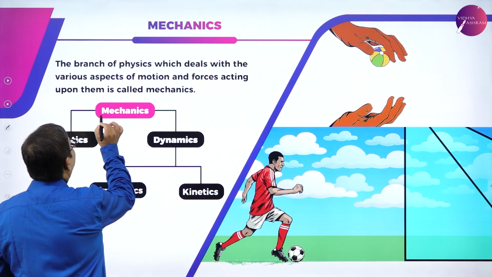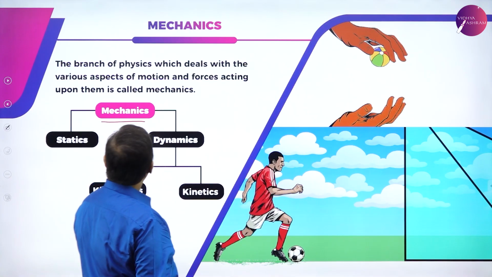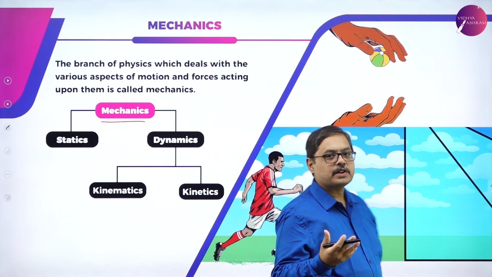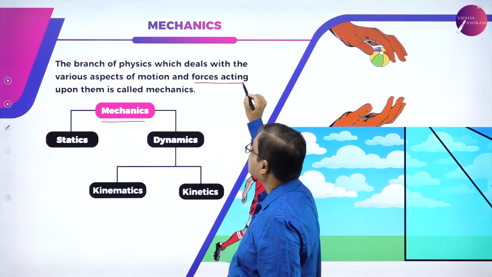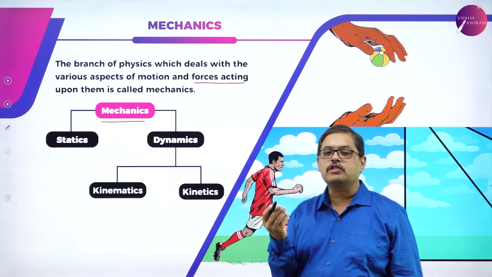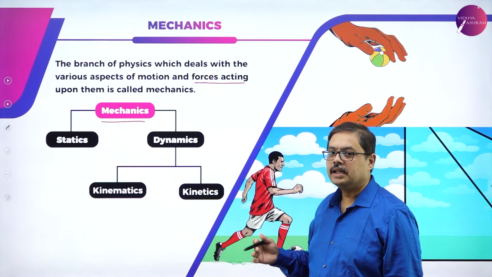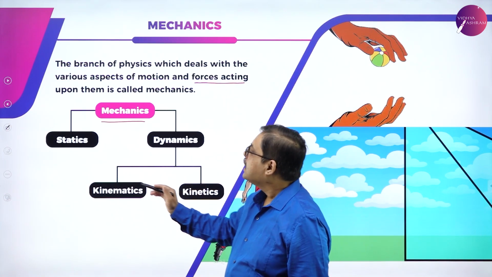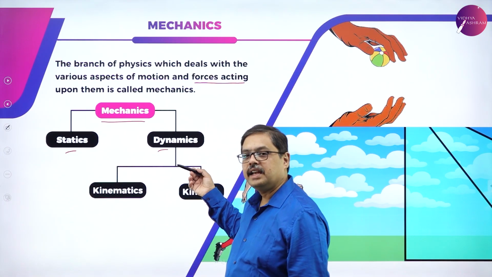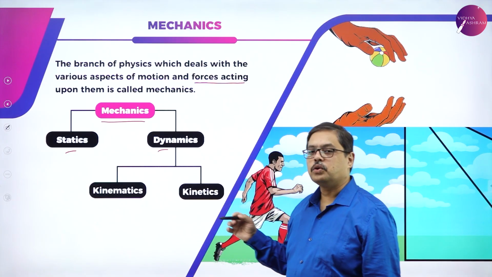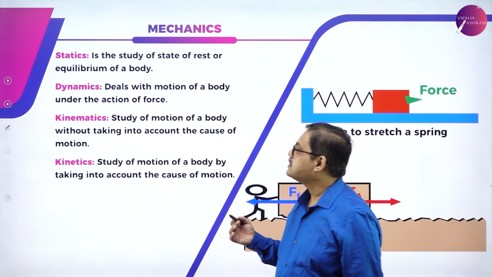What is mechanics? Mechanics is that branch of physics which deals with the various aspects of motion and forces acting upon them. What are the bodies which are in motion and what are the forces acting upon those bodies such that these bodies are in motion? Mechanics is classified into two branches, the statics and the dynamics. Dynamics is further classified into kinetics and kinematics. Let us check what are these branches.